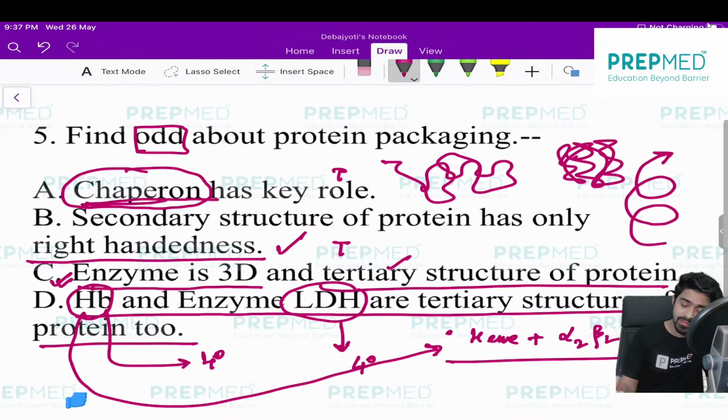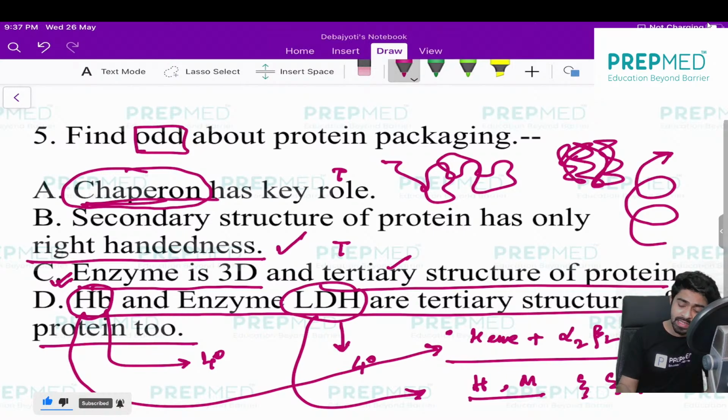In the same way, LDH also consists of different unit proteins, like the heart unit and the muscle unit. These are made up of a few units of peptides, and these units of peptides will ultimately form the LDH.